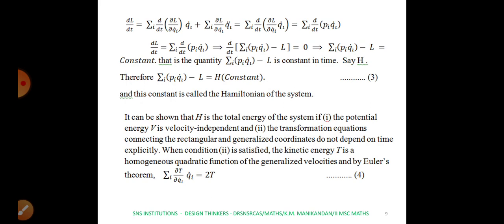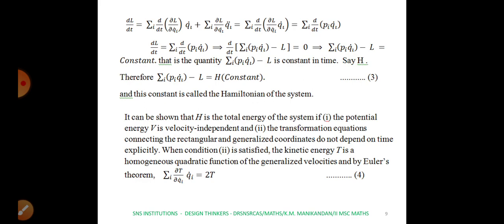And this is nothing but, again applying the product rule of differentiation, equal to summation d by dt of ∂L/∂q̇i into q̇i. Product rule we have applied here. But we know that ∂L/∂q̇i equal to pi, as we have seen earlier.